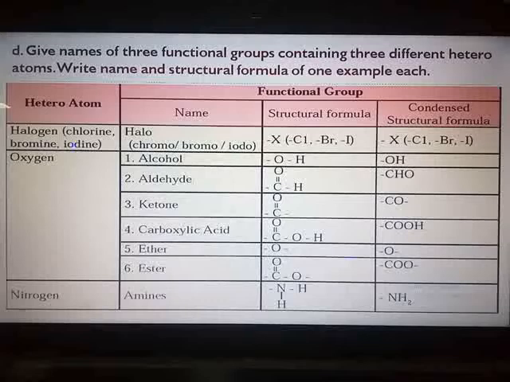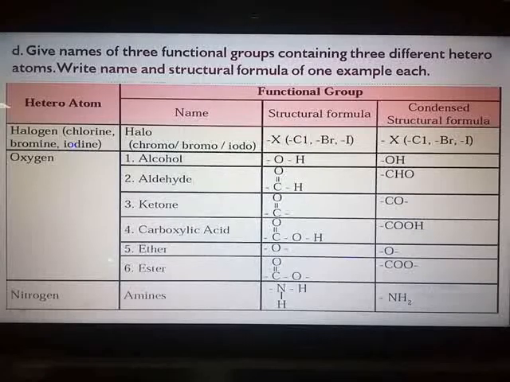Now you know question number 8E and question number 8F are omitted due to the reduction in syllabus from the education department. The names of the 3 natural polymers and what is meant by vinegar and gashol, that part they have removed out from the syllabus. So question number 8E and F are omitted.